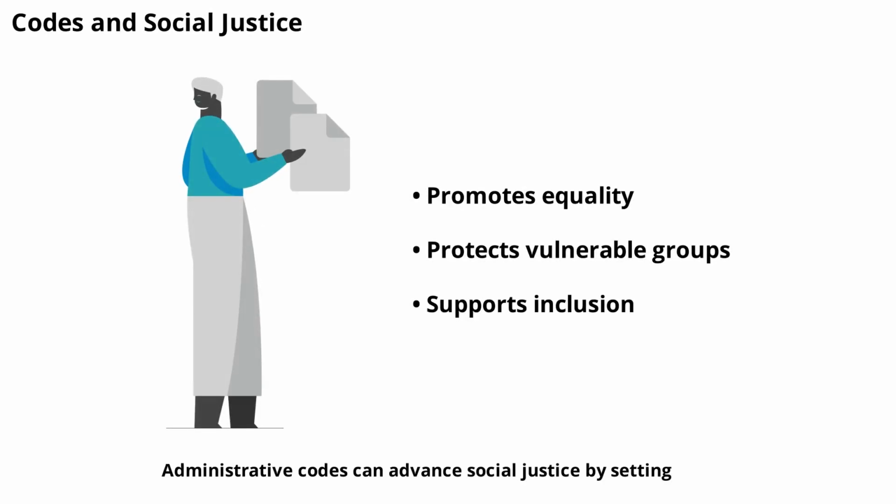Administrative codes can advance social justice by setting rules that promote equality and protect vulnerable groups. For example, codes may include anti-discrimination rules, accessibility standards, and protections for workers. By enforcing these rules, agencies help create a fairer and more inclusive society.